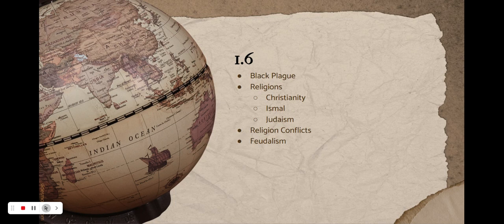And then we have agriculture. So agriculture affected the social organization in Europe by making people who farm land at the bottom of the caste system and people who own the land at the top of the caste system. So each level of the caste system offers something to the other level. And that, my friends, is the end of Unit 1.